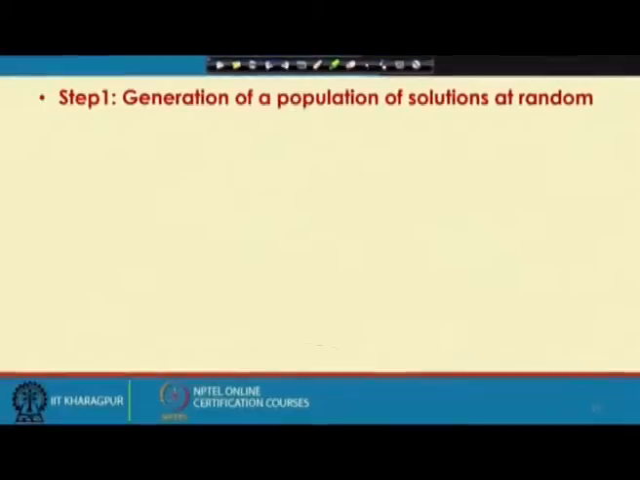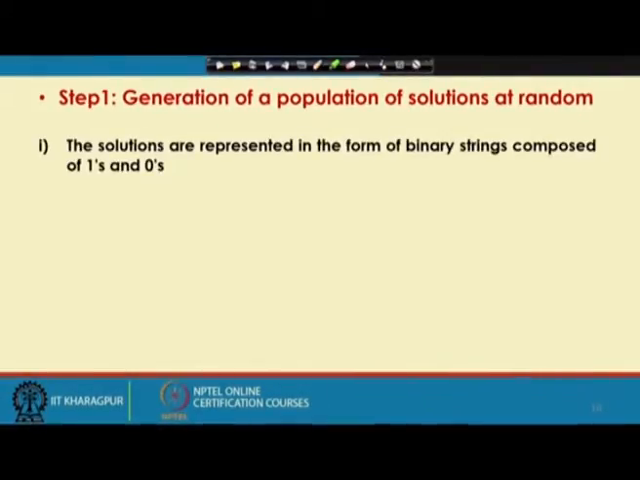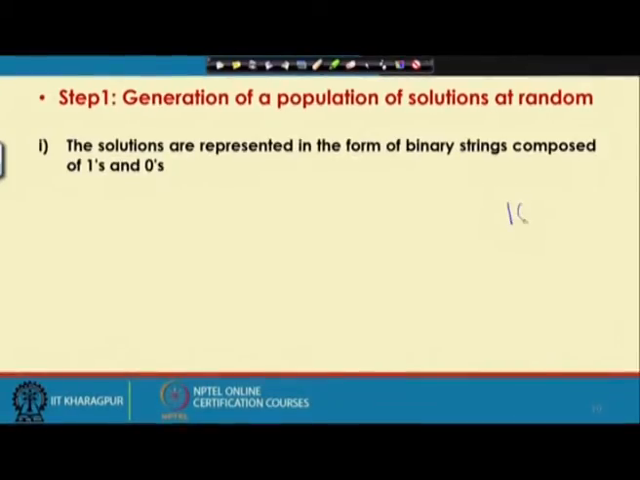Now, step 1, we generate a population of solutions at random using the random number generator. Now, in binary coded GA, a particular solution is expressed in the form of ones and zeros. If you see a binary string, it looks something like this: 1 0 0 1 1 1 0 1 1. So, this is nothing but a binary string.